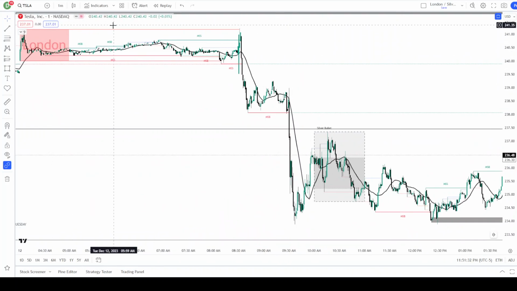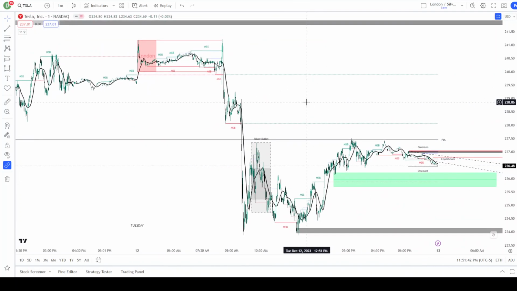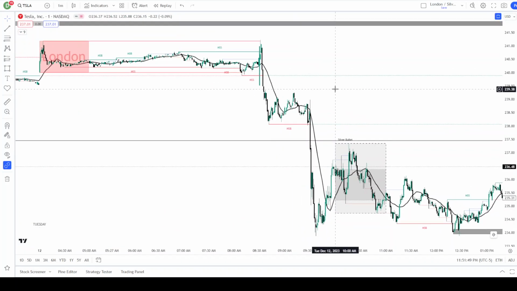So with the London session, typically we're looking for manipulation to the upside. We didn't really get that. We just got a wick above, and then we sold down from that point. Then what we are often looking for is for price to return back up to that London high. So none of that happened today. So it was a little bit more of an unusual situation. And again, the driver was the CPI report.